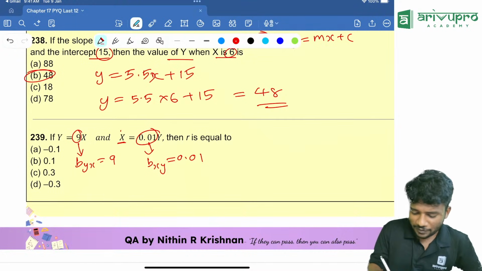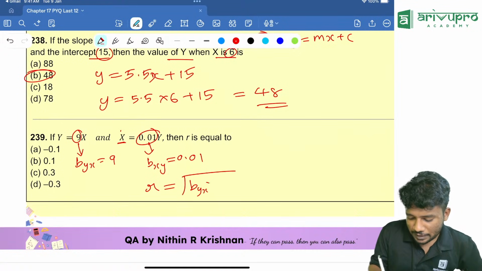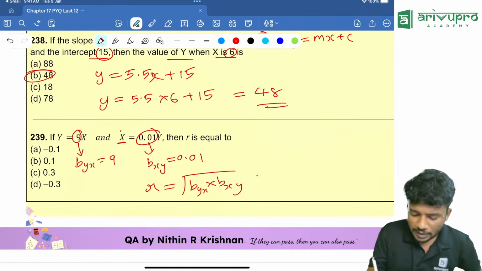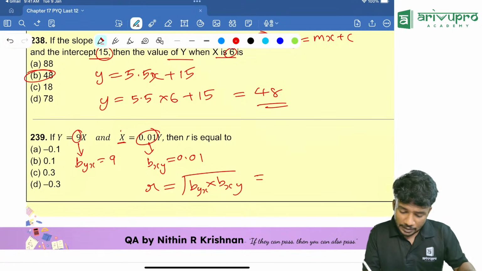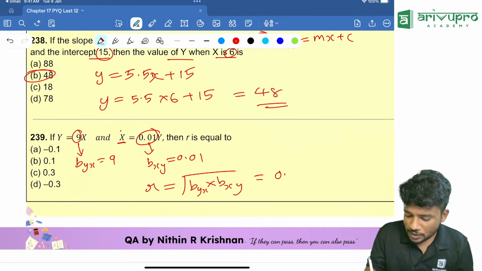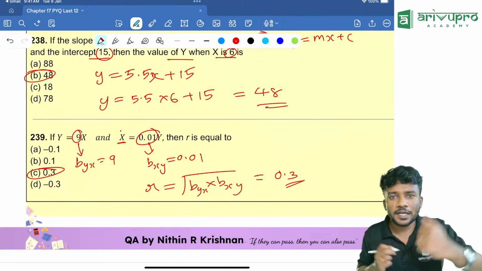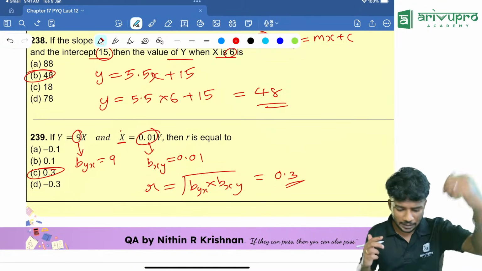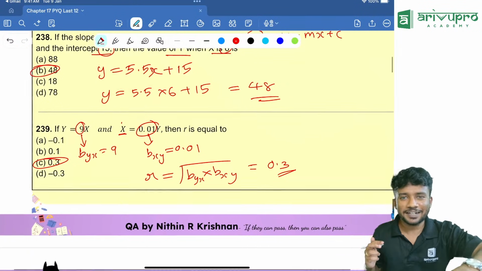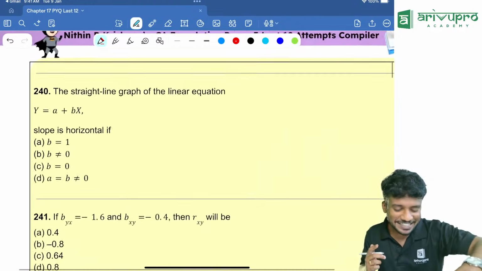We know how to find the value of r. r is nothing but root of byx into bxy. Take your calculator, people. That is 9 into 0.01, then click equal to, then click root. The answer is 0.3. Option C is your answer. I hope that you got it. Understood? Yes. Next one.